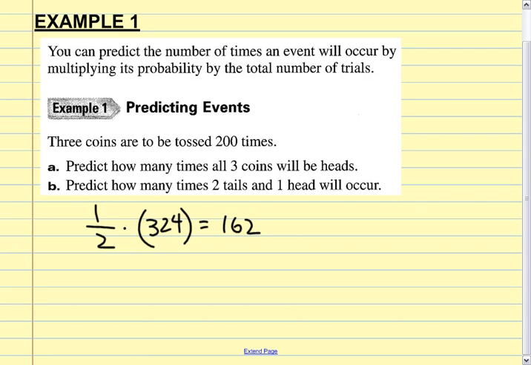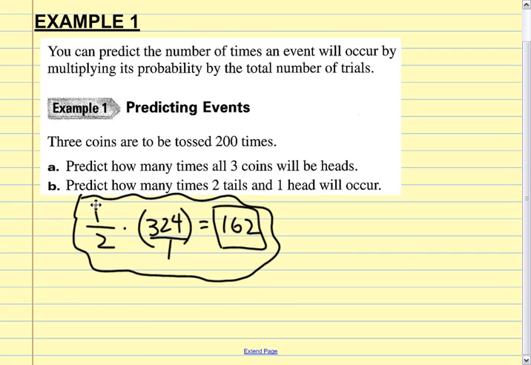Do you see that we took the probability and we multiply it by the times that we flip it, by the number of experiments, right? How many experiments did we do? 324. So we multiply that by the probability, and it gives us our answer. Now this is just a little example that we just made up, and I'm about to erase it. But Sam just said, look, it's about half the time. So if we flip it 324 times, half of them are going to land on tails. About.